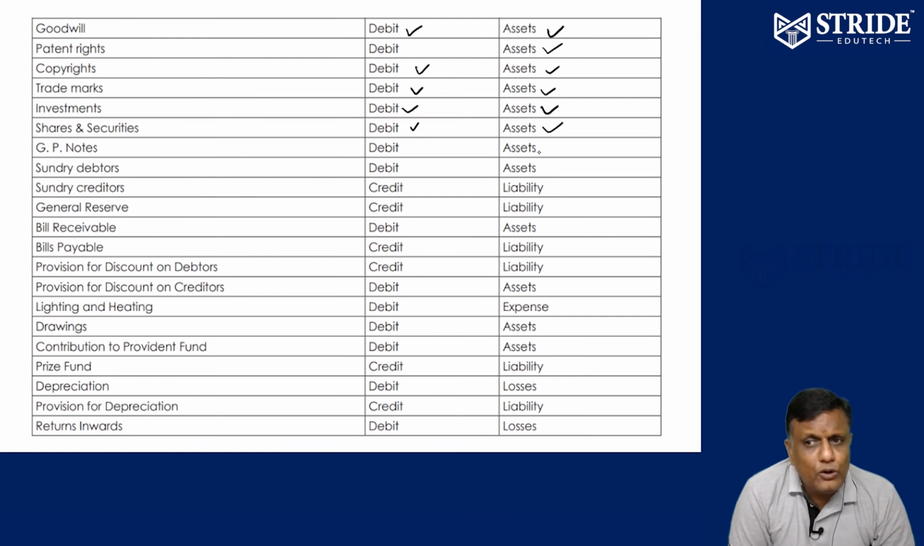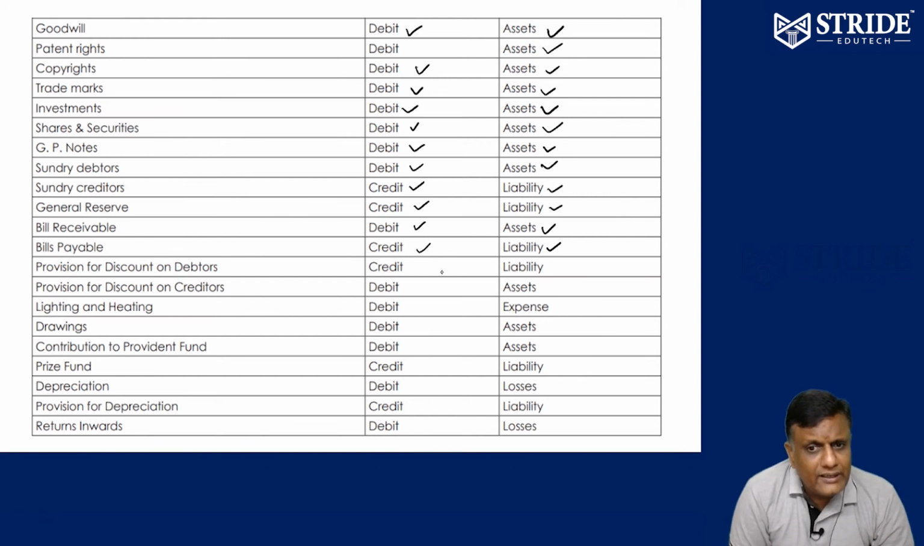Similarly, GP notes, just like assets invested, government promissory notes. GP means government promissory notes. It is invested outside your business, asset, debit. Sundry debtors, current asset, debit. Sundry creditors, current liability, credit. We have to repay. General reserve, some reserve we created, liability, credit balance. Receivable, current asset, debit balance. Bills payable, current liability, credit balance.